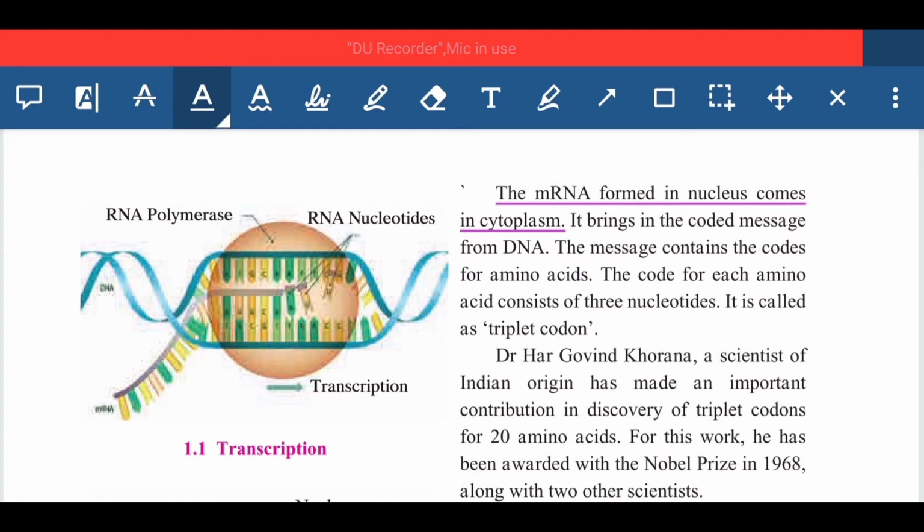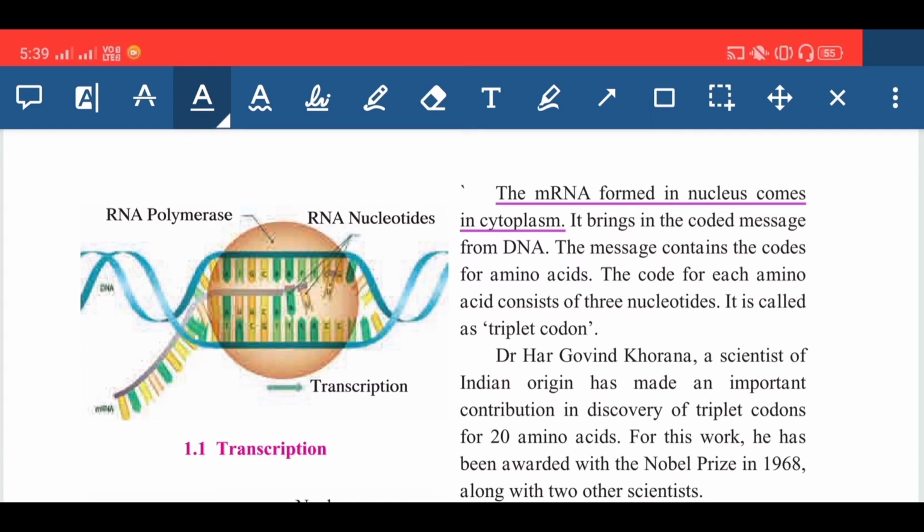So the message contains the code for the amino acid. Amino acid means the simpler form of protein. So whatever amino acids are required, their information gets transferred through this mRNA from nucleus to cytoplasm.